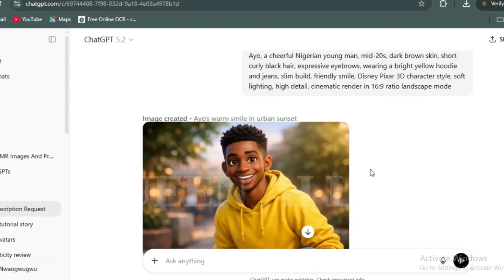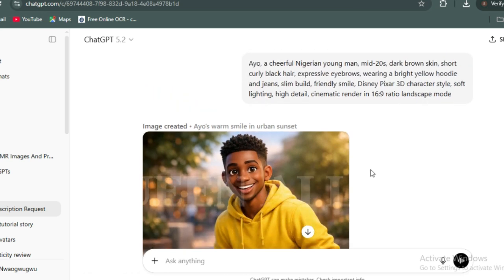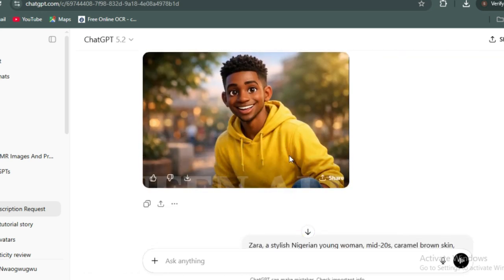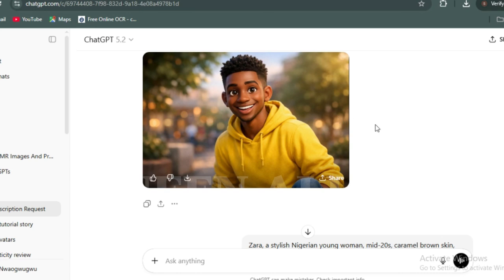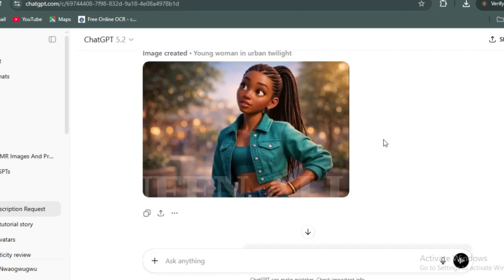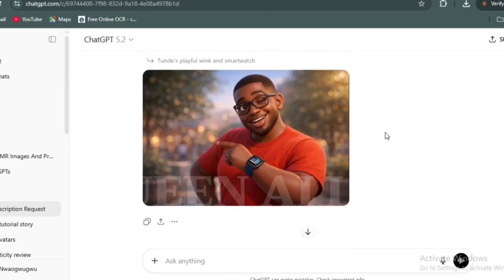All right, now you can see the character is ready. This is the first guy, which is the Ayo guy. You can see how bright it looks here. Let's open it and see. Can see how good it is. The quality of the image is what I love most. It's not all that pure cartoon, but it's just beautiful. So this is the lady, the girl, and then this is the guy, the third one.